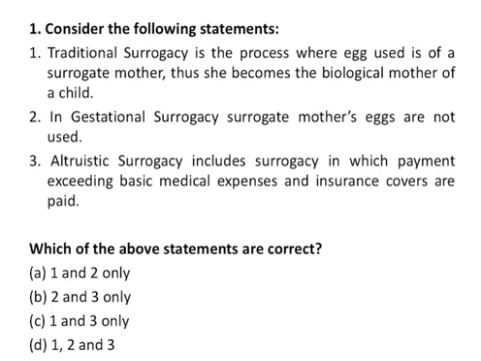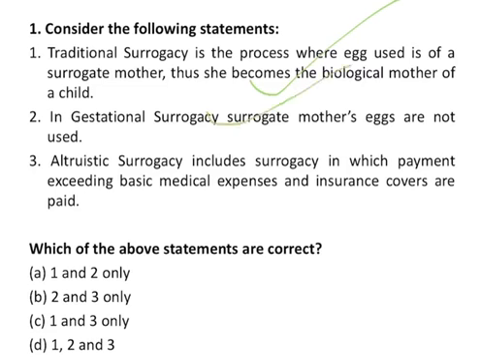The first statement says, traditional surrogacy is the process where the egg used is of a surrogate mother and thus she becomes the biological mother of a child. This statement is correct. The second statement says, in gestational surrogacy, the surrogate mother's eggs are not used. This statement is also correct.